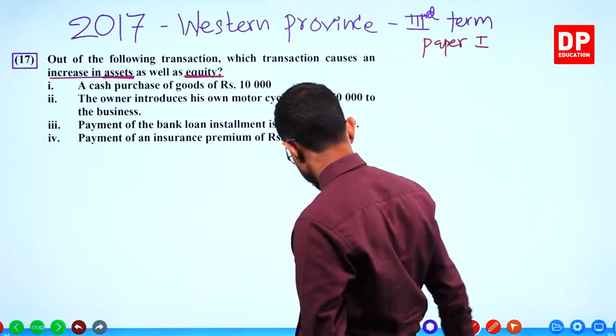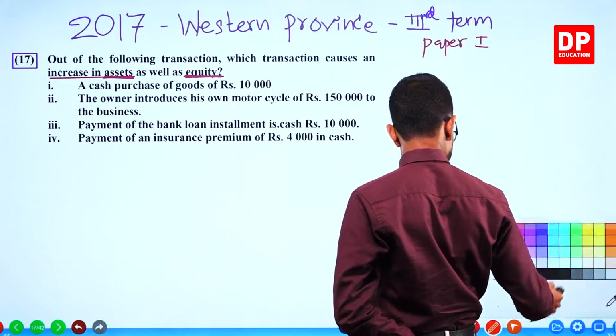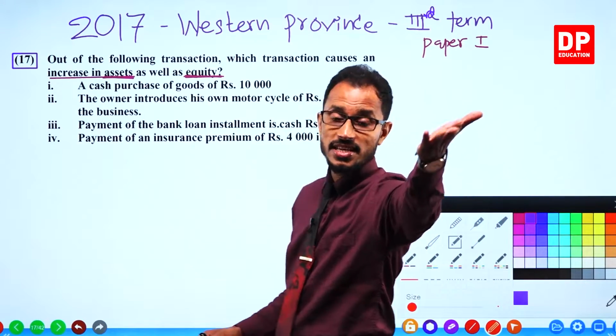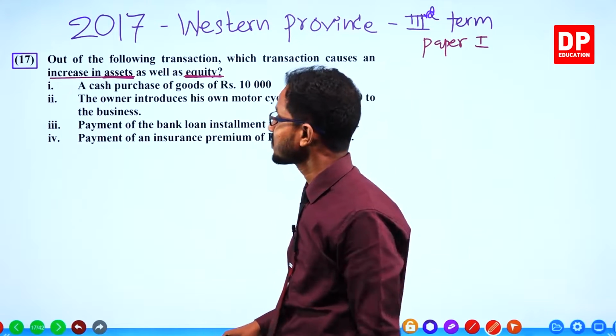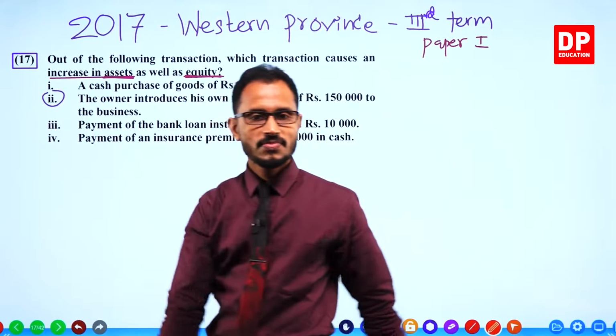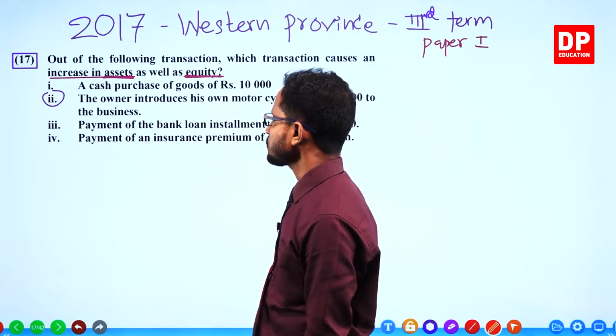Do you know what the answer is? The answer is 2. That's correct. Why?